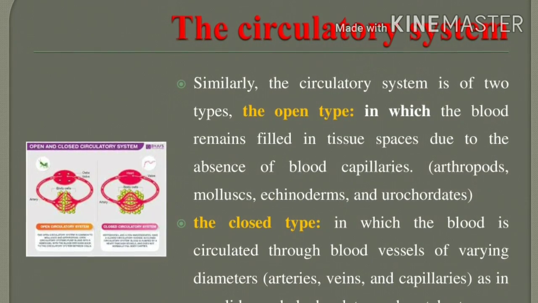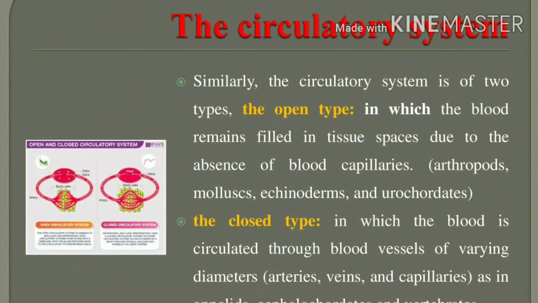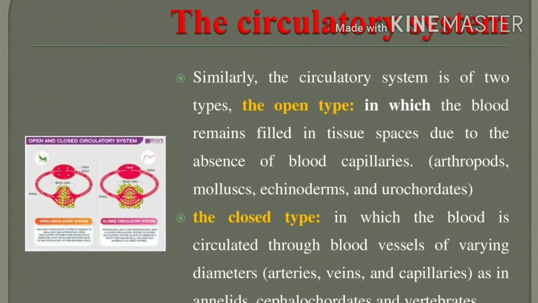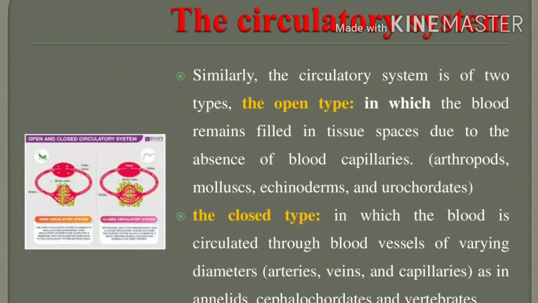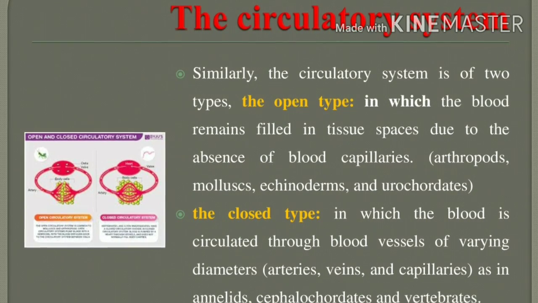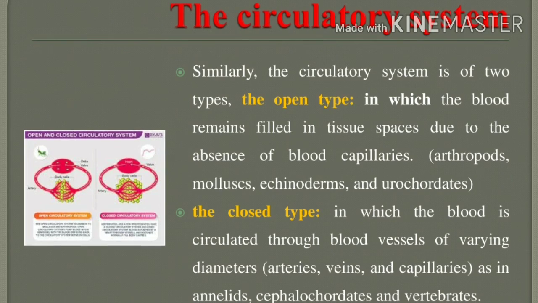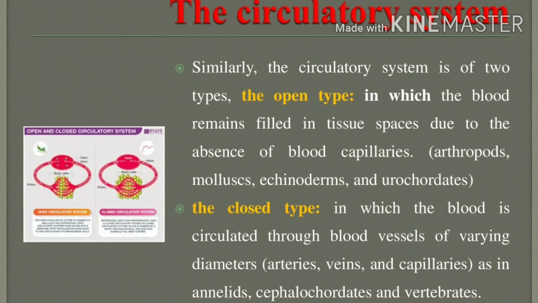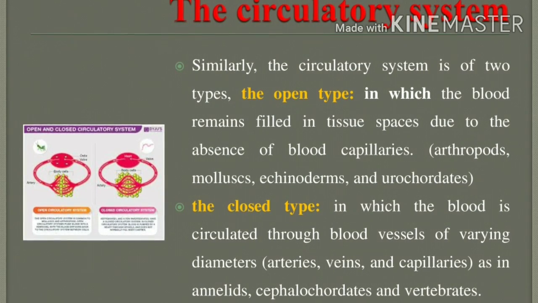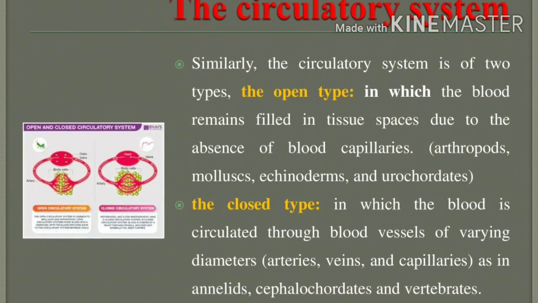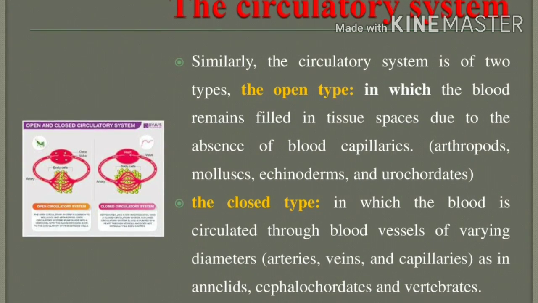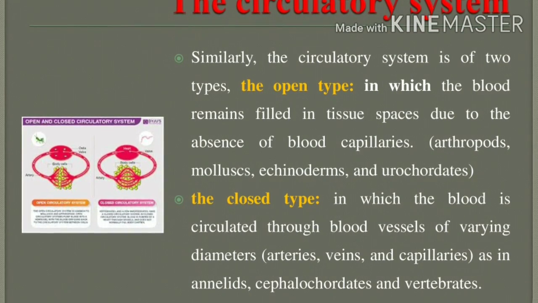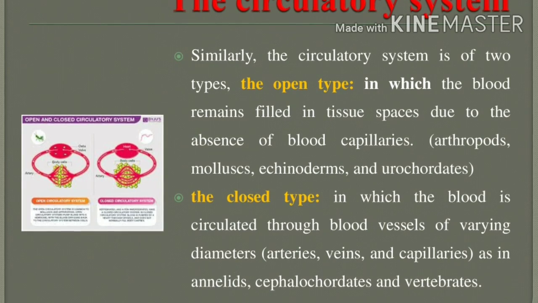What is the closed type? In chordates, we have blood vessels, and the different types of blood vessels are differentiated based on their diameters. In the closed type, blood is circulated through blood vessels of varying diameters: arteries, veins, and capillaries. What is the role of arteries? Arteries carry oxygenated blood. What is the role of veins? Veins carry deoxygenated blood. Capillaries are the end of the small diameter of every artery and vein. It is seen in annelids, cephalochordates, and vertebrates.